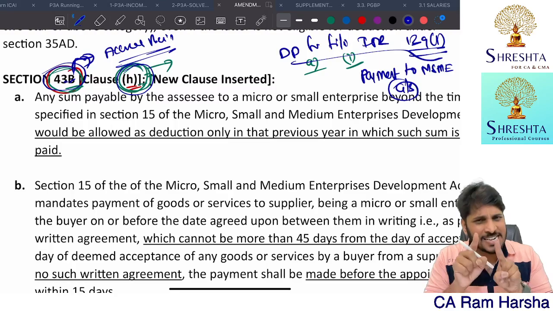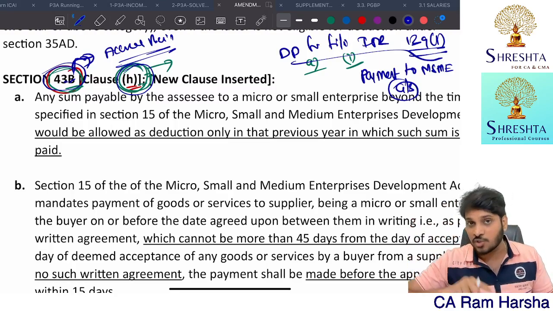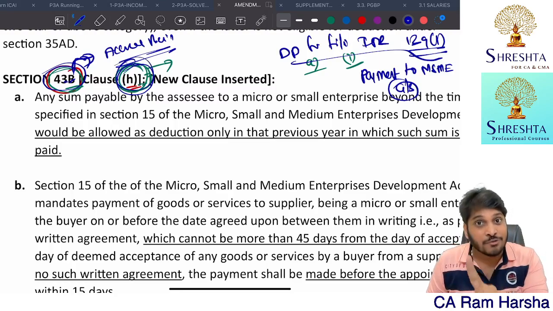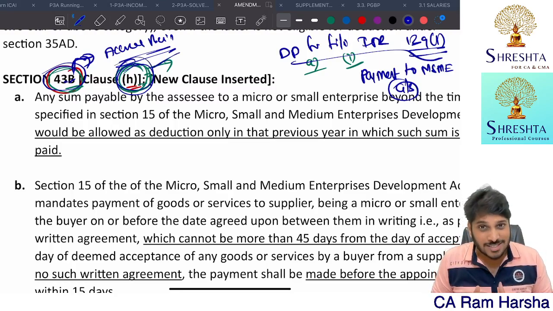This point in detail, I clearly explained in the marathon. Please watch the marathon. Now, this clause number H is slightly different. In clause number H, what are they saying?